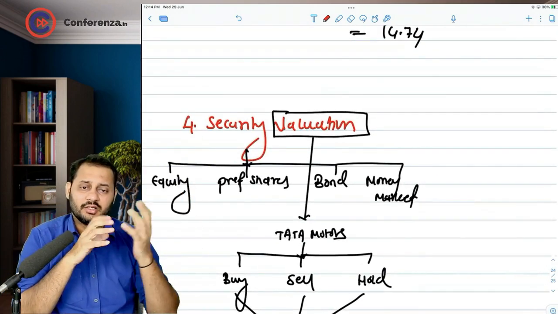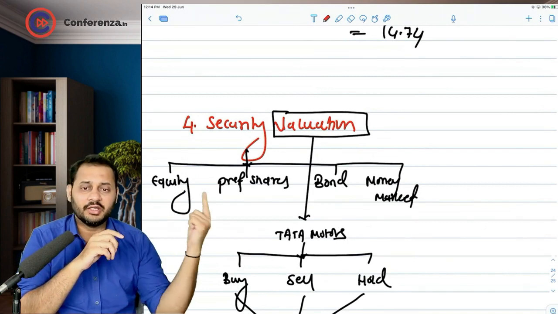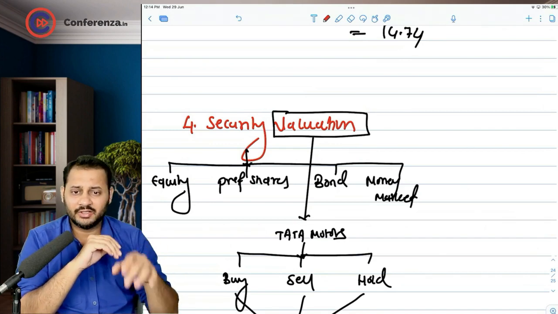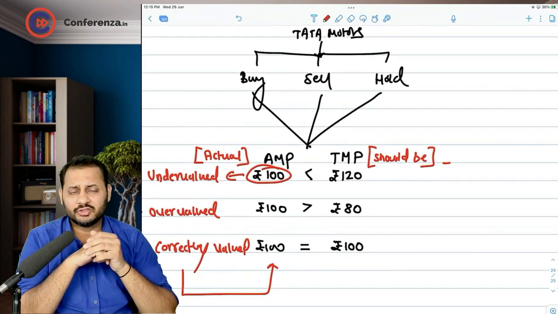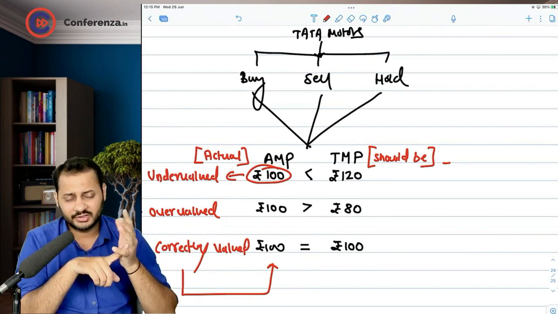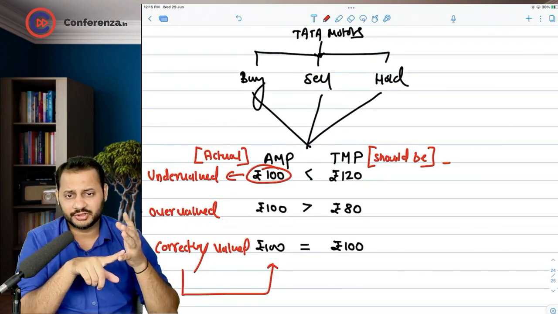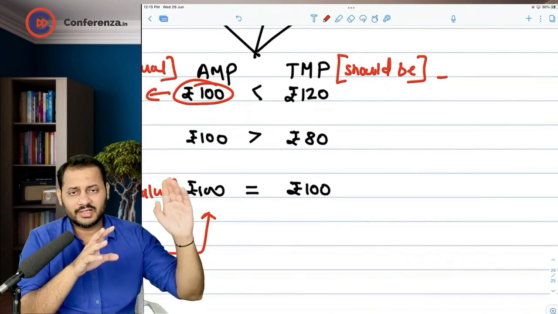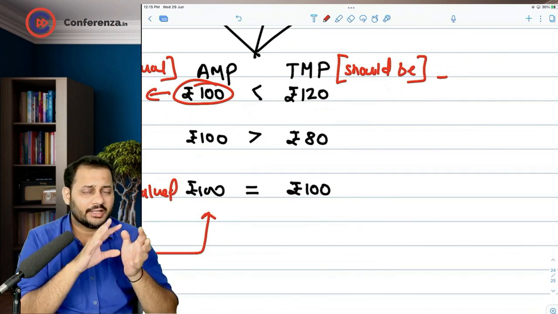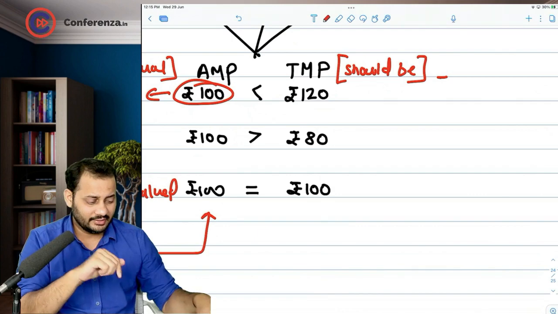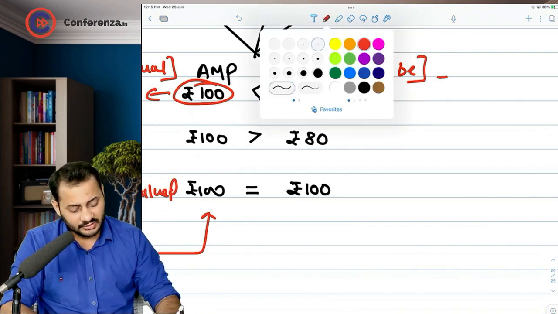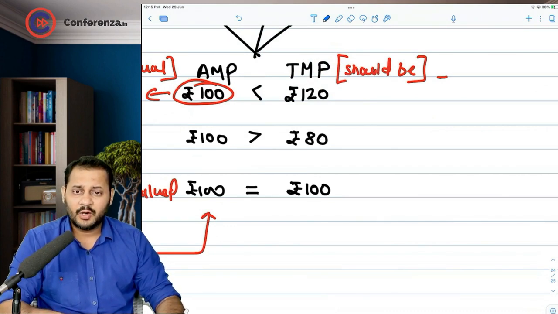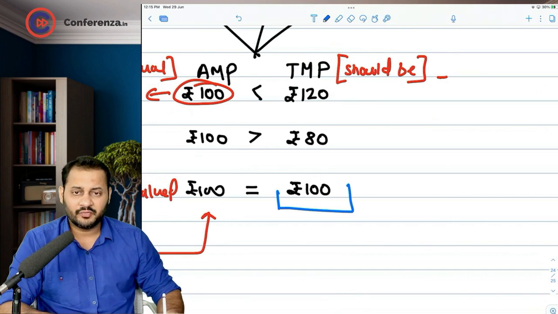We saw that there are different types of securities that we are going to learn: equity, preference, bond, and then money market. After that, we came down to the second word, which is valuation. In that valuation, we saw that an investor is going to decide whether to buy, sell, or hold the share. In order to take the decision, he needs two prices: actual market price and theoretical market price. Actual market price is very easy to obtain from the market. Then comes down to the next part, which is theoretical market price. Now the question is how to calculate these prices: 120, 80 and 100.